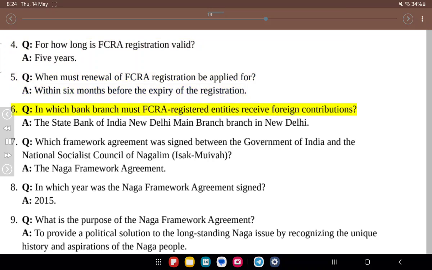6. Q. In which bank branch must FCRA registered entities receive foreign contributions? A. The State Bank of India New Delhi Main Branch in New Delhi. 7. Q. Which framework agreement was signed between the Government of India and the National Socialist Council of Nagalim, Isak-Muivah? A. The Naga Framework Agreement. 8. Q. In which year was the Naga Framework Agreement signed?